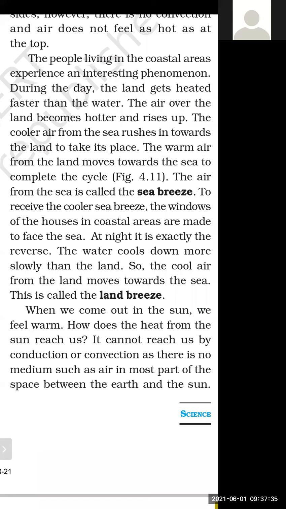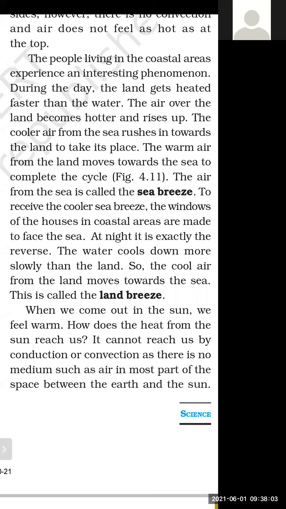During the daytime, the land gets heated faster than the water. The air over the land becomes hotter and rises up. The cooler air from the sea moves towards the land, and this happens during daytime. The movement of air from sea towards land is known as sea breeze.